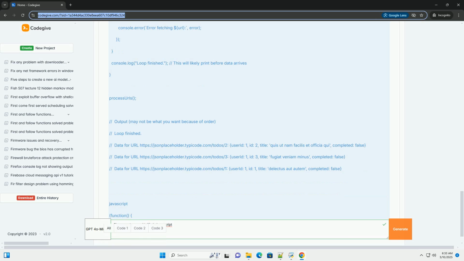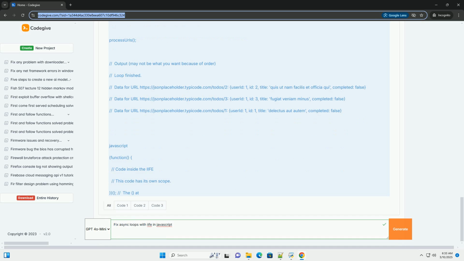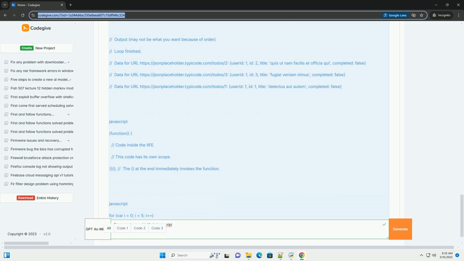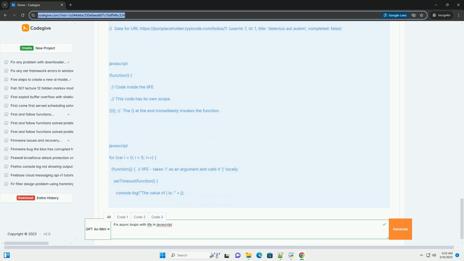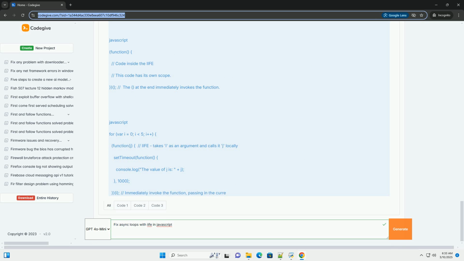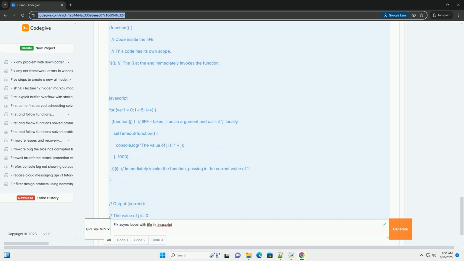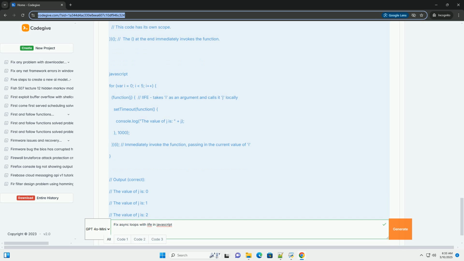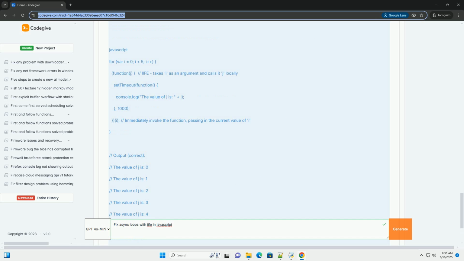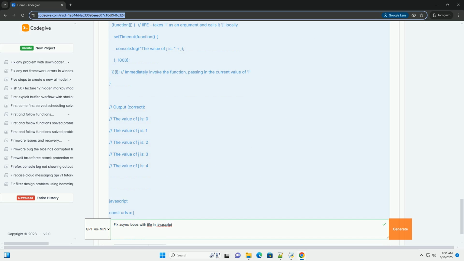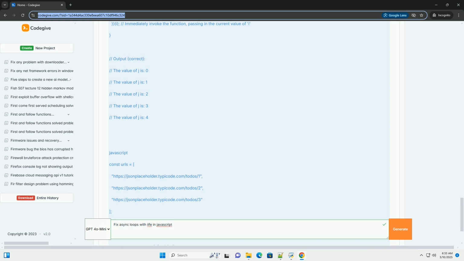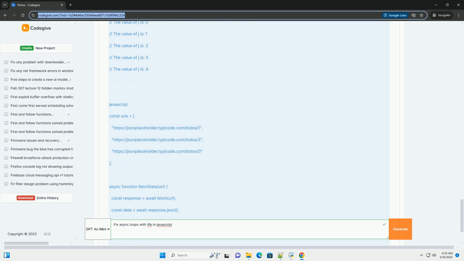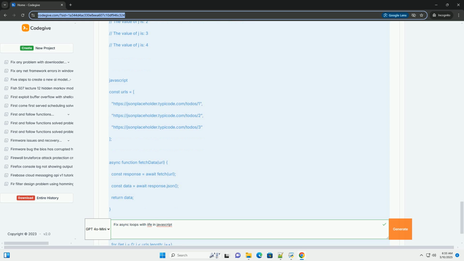Understanding the problem, closure and variable capturing. Before diving into IIFEs, let's understand the root cause of the problem. In JavaScript, closures allow a function to remember the variables from its surrounding scope even after that outer function has finished executing. This is powerful, but it can also lead to issues when combined with loops and asynchronous operations. Consider this seemingly simple example. Why does this happen? Here's a breakdown.